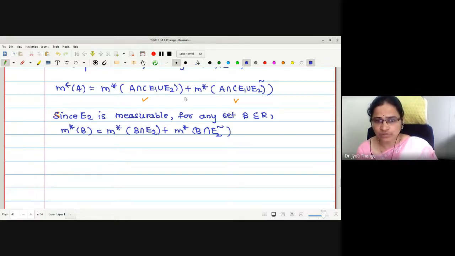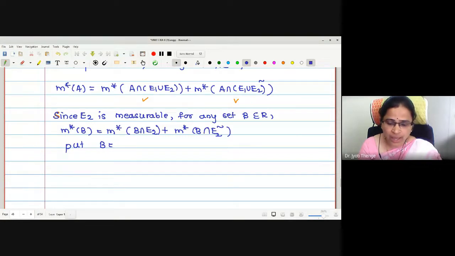I will put B equal to A intersection E1 complement. If I do so, look at the second term.